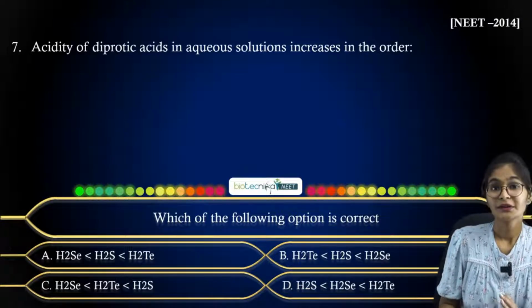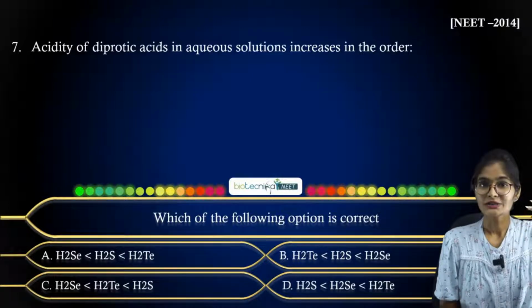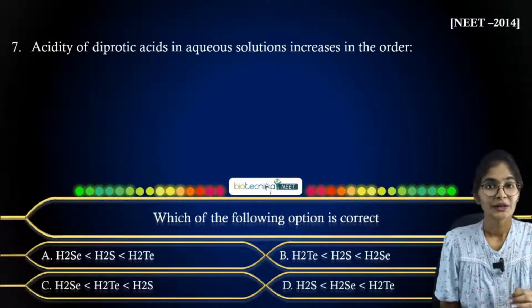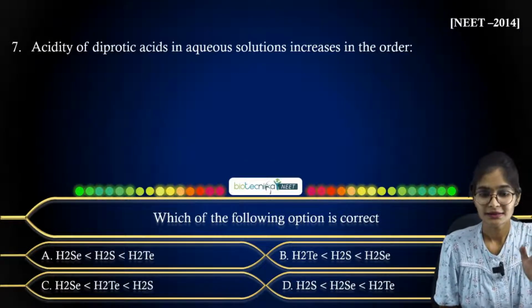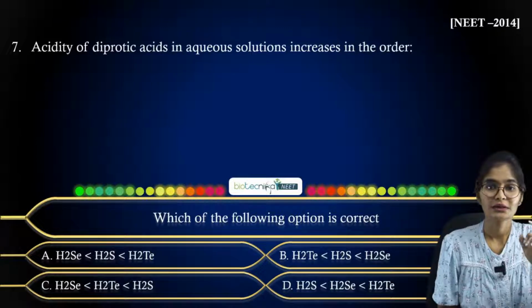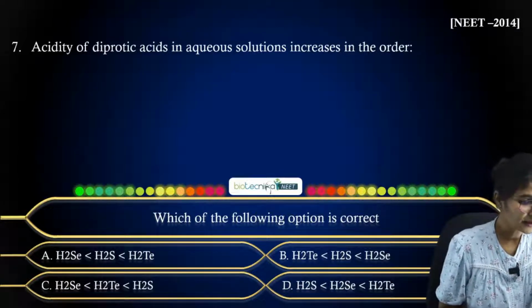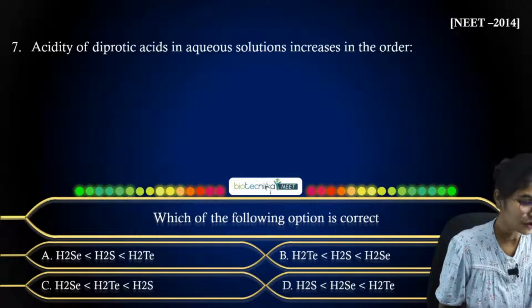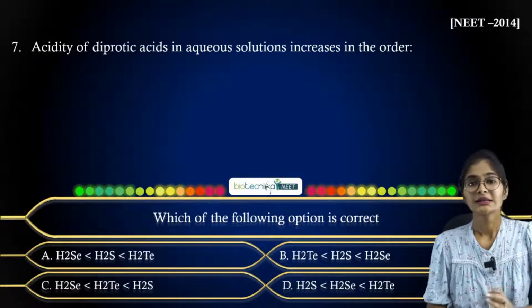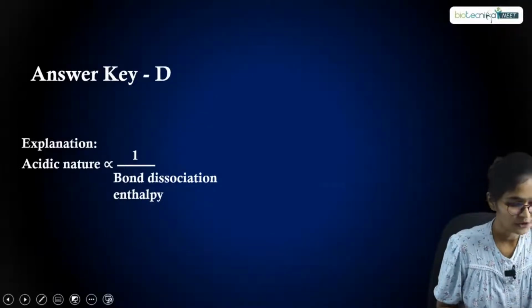Previously we have discussed so many questions regarding acidic strength also. As we move down the group in the periodic table, what happens with respect to acidic strength and basic strength? We have already discussed many questions on this, so apply the same logic and let me know your answer. Dirtek has answered option D and Mallikarjun has answered option D. Let us look at the answer. Yes, very good, students. The answer is option D.